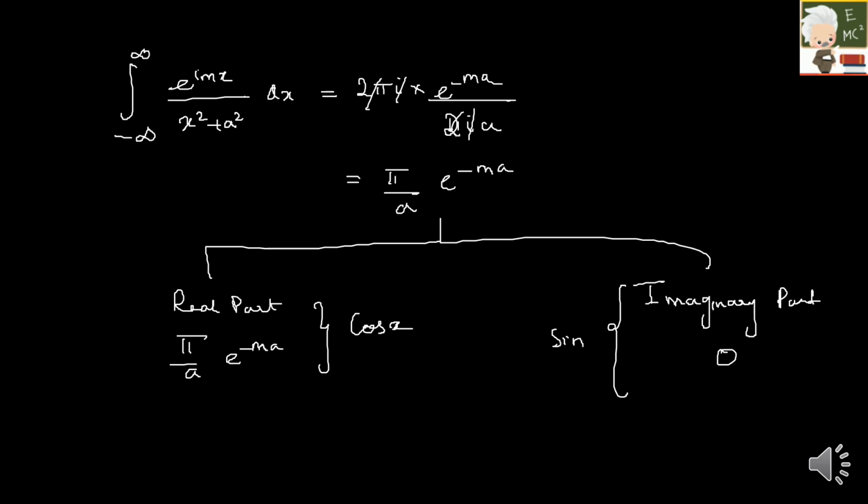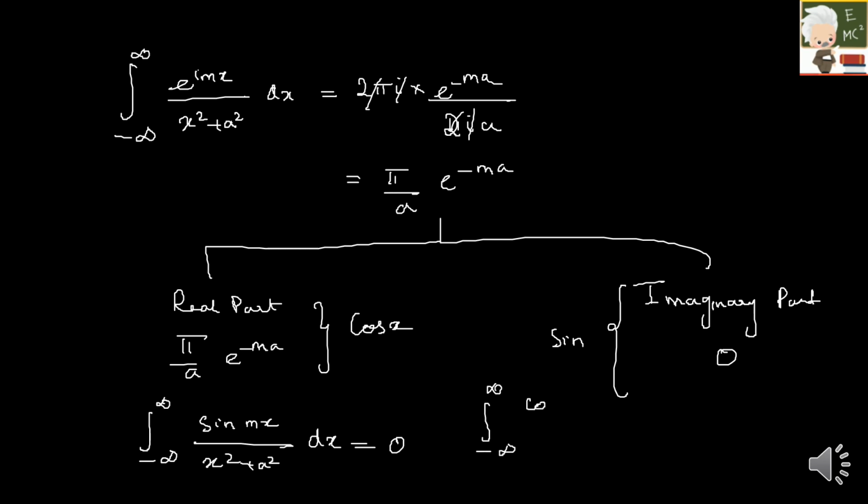It was integral from minus infinity to plus infinity of sin mx divided by x square plus a square dx. Here your imaginary part is 0. So the answer for this would be 0. Suppose they ask integral from minus infinity to plus infinity of cos mx by x square plus a square dx. In this case, you have to consider the real part for cos and the imaginary part for sin. So for this, your answer would be pi by a into e raised to minus ma. Hope you got it.